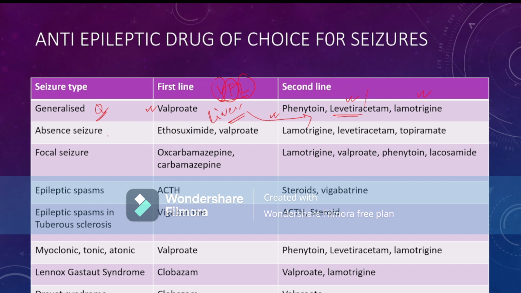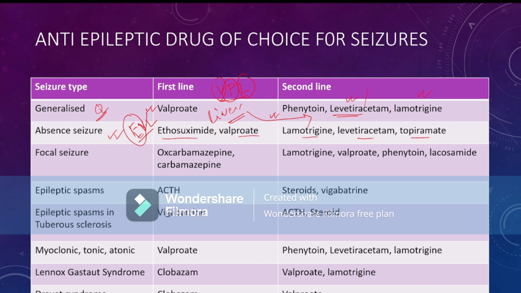If the child is suffering from absence seizure, then the first line drug is ethosuximide or valproate, and the second line is lamotrigine, levetiracetam, or topiramate. So you can keep in mind EVL. In absence seizure, EVL comes. Ethosuximide is not easily available in India, so if the option ethosuximide is not there, then you can go for valproate.